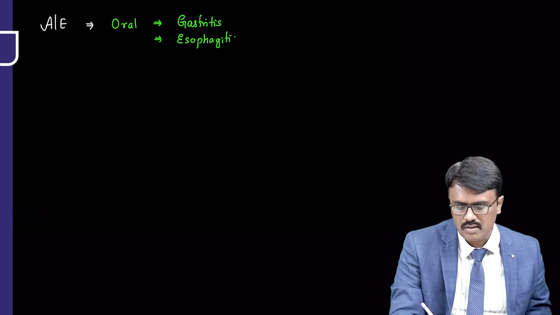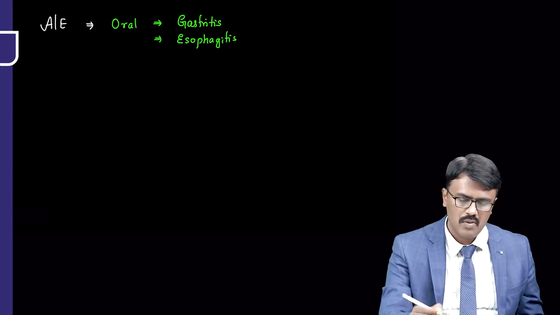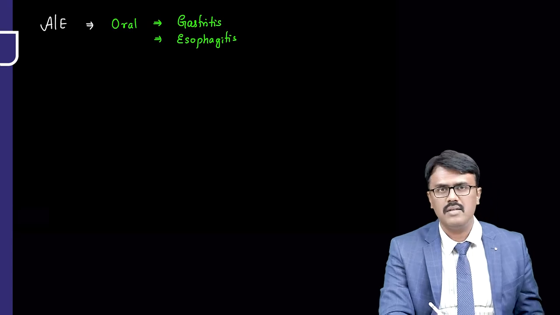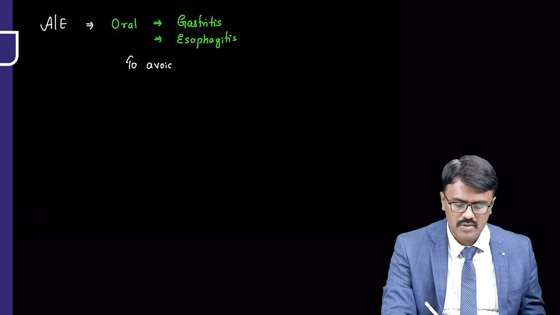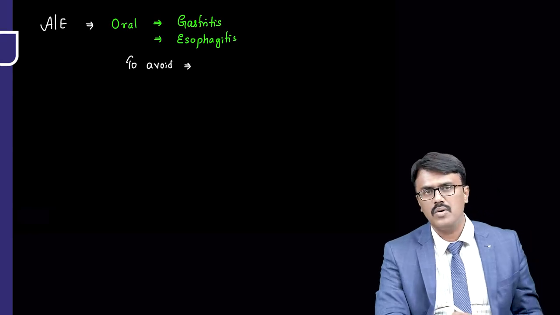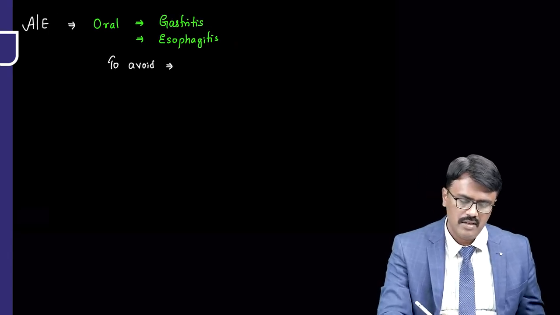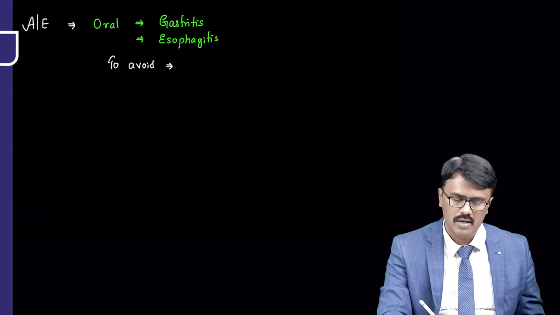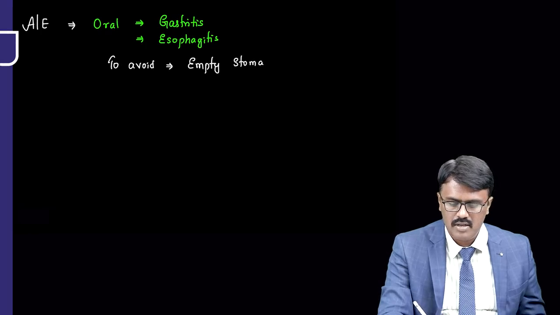So there are two important complications, gastritis and esophagitis. What is the method to avoid this problem? To avoid gastritis and esophagitis, what instruction do you give to the patient? Instruction number one: when taken orally, bisphosphonates should be taken on an empty stomach.